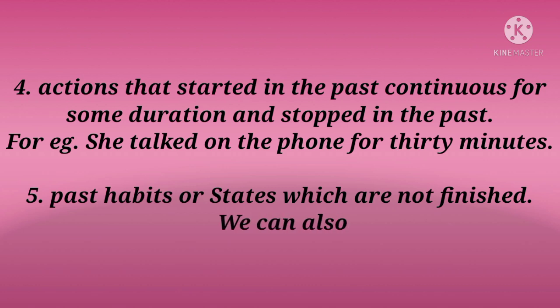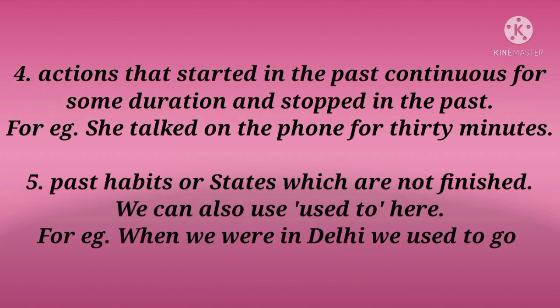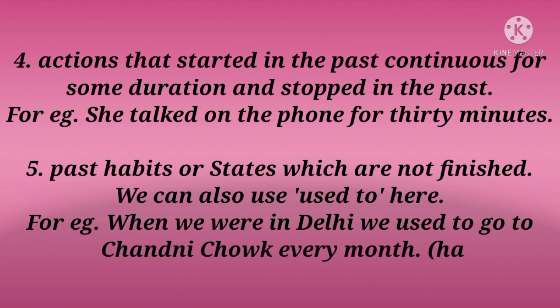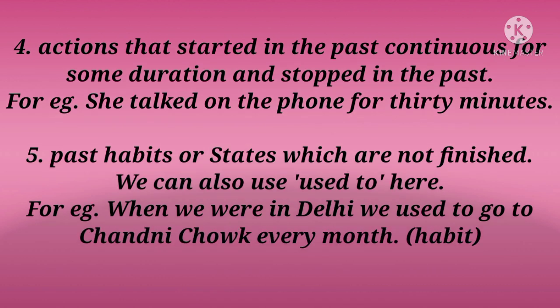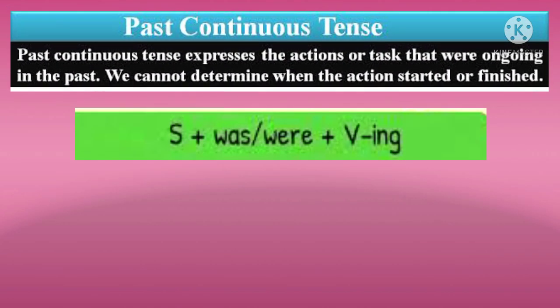Fifth, past habits or states which are now finished. We can also use "used to" here. For example, when we were in Delhi, we used to go to Chandni Chowk every month. So it is a habit. Now children, let us see what is past continuous tense. Past continuous tense expresses the actions or tasks that were going on in the past.